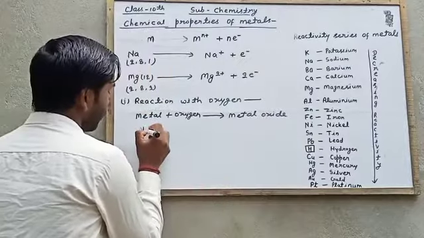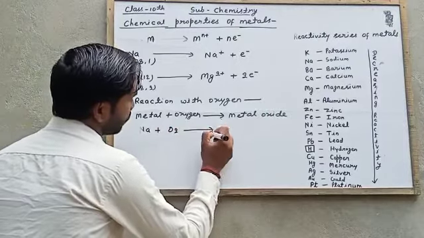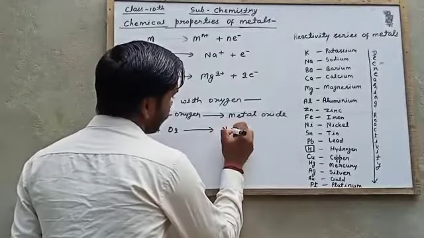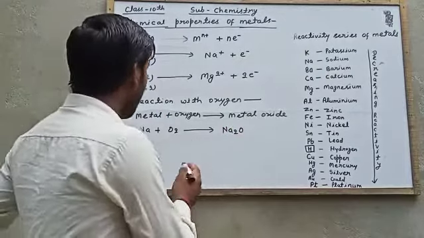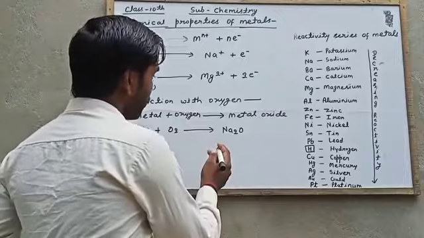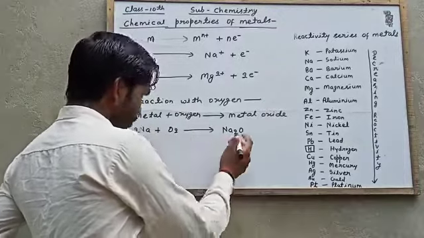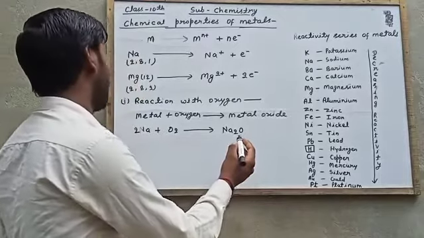So we can say sodium plus oxygen gives sodium oxide. This is sodium, this is oxygen, this is sodium oxide.